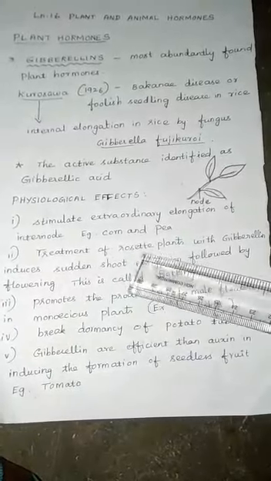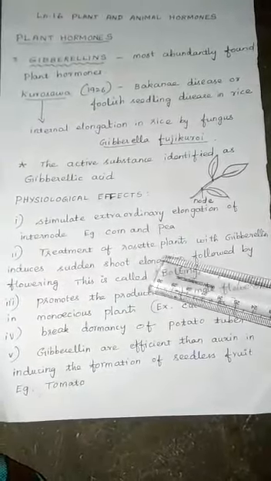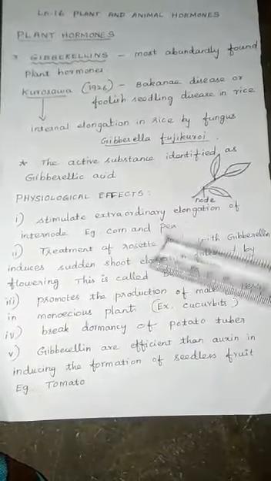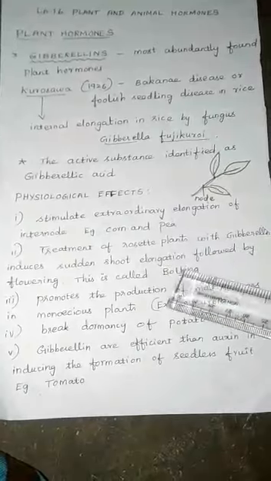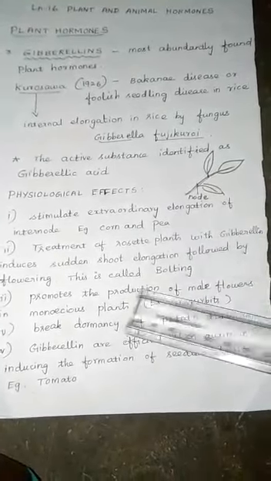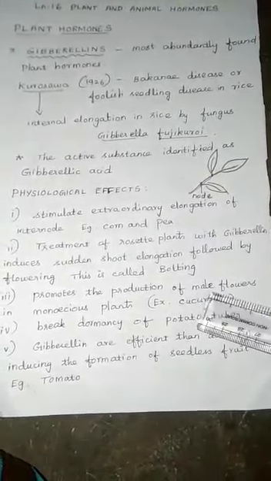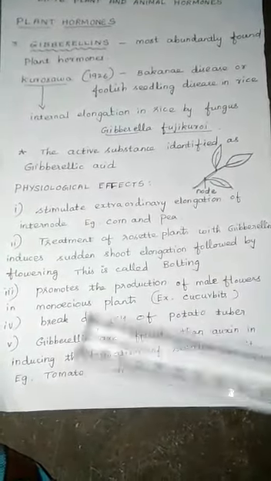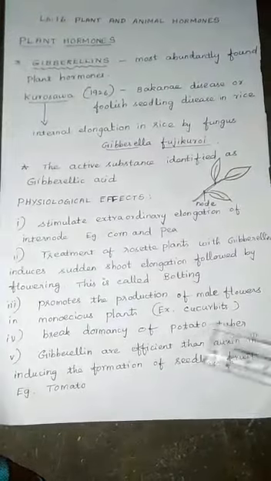Treatment of rosette plants with gibberellin induces sudden shoot elongation followed by flowering. See, some dwarf plants are there. If we apply this gibberellin, sudden shoot growth will happen. After that, flowering also will be there. That is called bolting. Then it helps in the production of more male flowers in monoecious plants. Example, cucurbits.